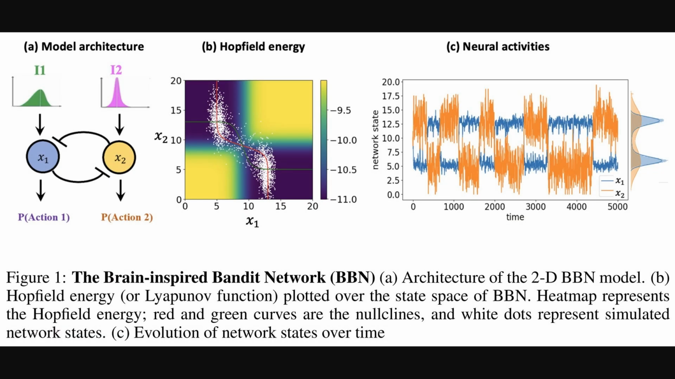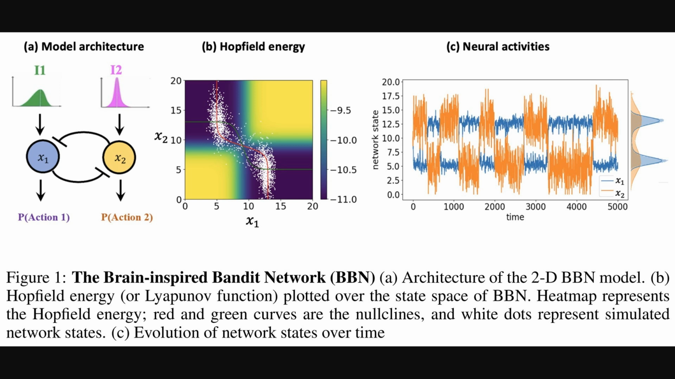Okay, so looking at their first figure, we see the basic architecture for a 2D Brain Bandit network. It has these two nodes, representing actions, receiving inputs about value and uncertainty. They have mutual inhibition, which helps determine the probability of taking action 1 or action 2. The figure also shows the network's energy landscape and activity over time, illustrating how it dynamically switches between these choices,